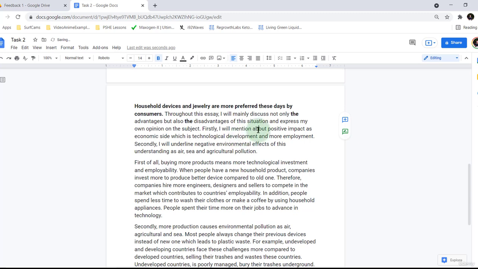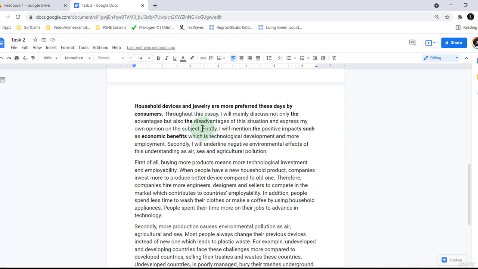Firstly, I will mention about the positive. I don't think we need about here. I will mention the positive impacts such as the economic side, such as economic benefits, which is technological development and more employment. Okay, I'll accept that. I don't think that's the nicest structure, but I think grammatically it's okay.